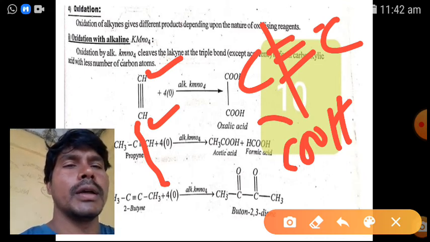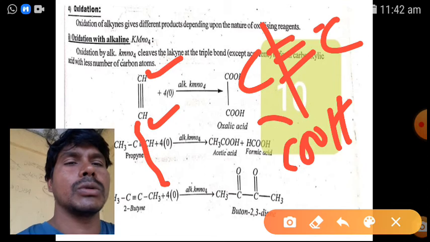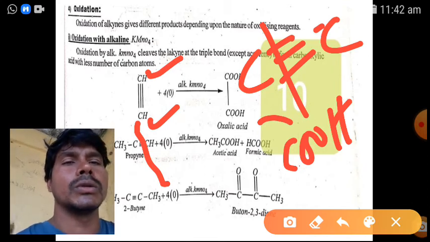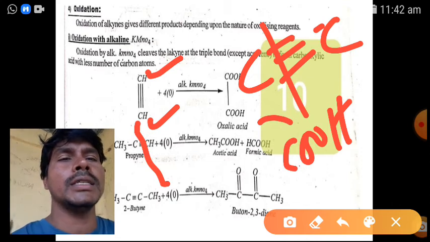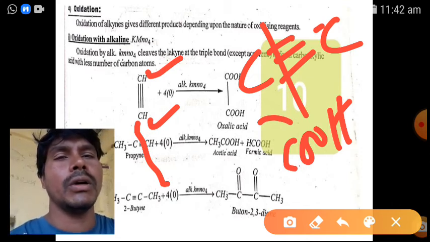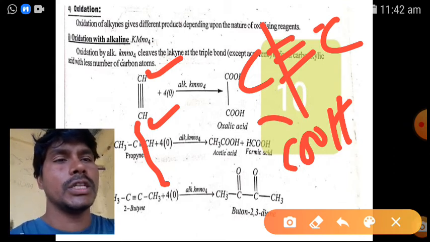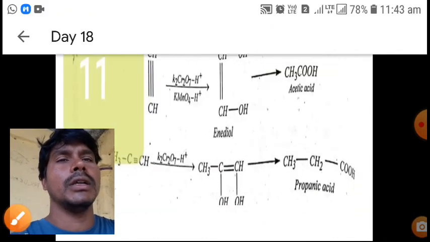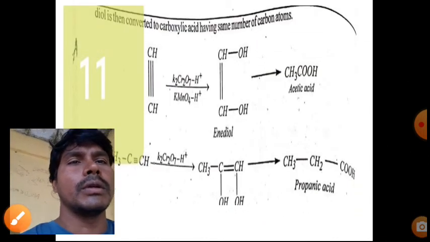So this is another exception. 2,3-dione. So one alkyne is converted into carboxylic acid, and 2-butyne is converted into a ketone here. C double bond O, C double bond O, a diketone. So next one, another example.